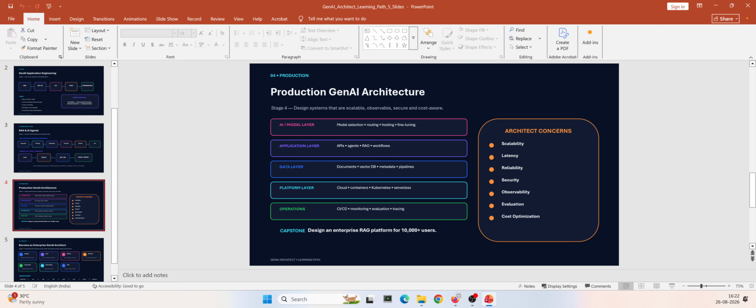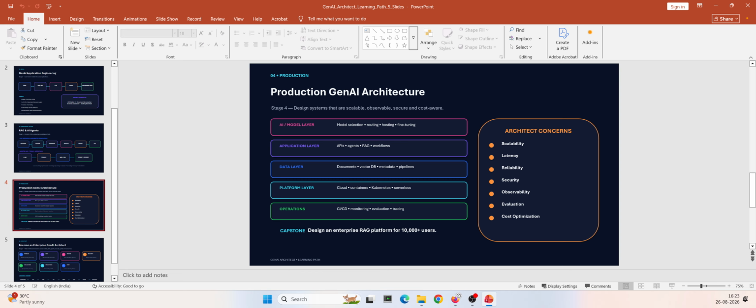So here we should understand, for an application or a problem in an enterprise, which model we should be using, what routing technology we should be using, hosting, fine tuning, all these things. Then the application layer comes, where we will understand the API endpoints for that application, what agents can work with that application, what RAG systems are, and what the different workflows are. All these things we should be understanding and building.